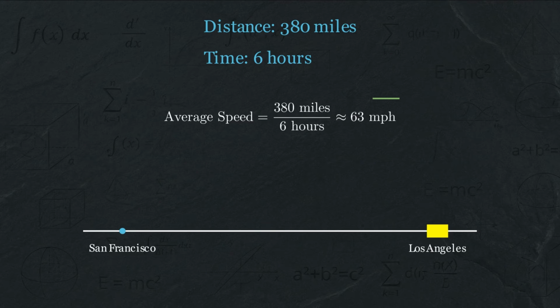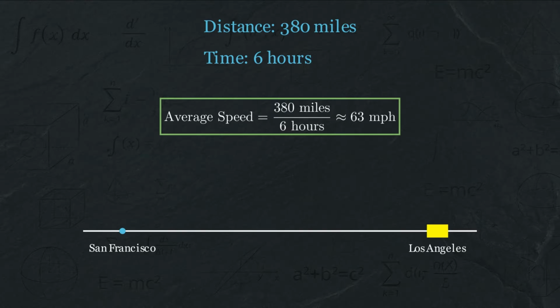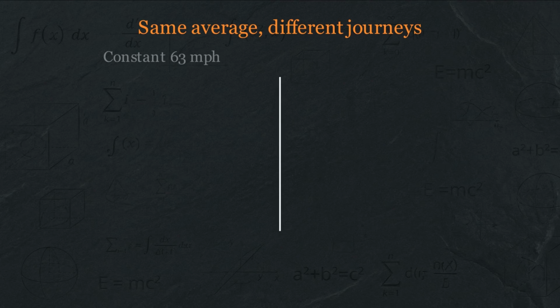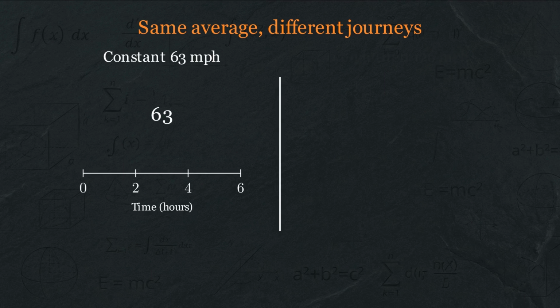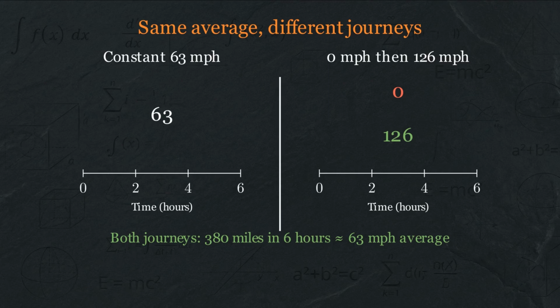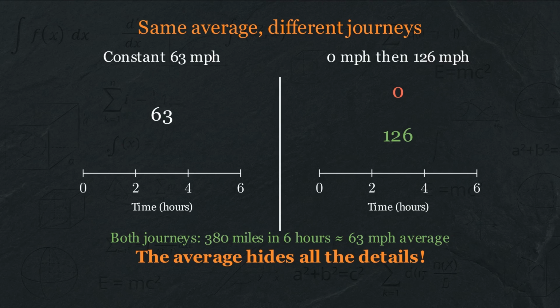Simple arithmetic. But let's be precise about what this number actually means. This average speed of 63 miles per hour doesn't tell you what happened during your journey. You could have driven at exactly 63 miles per hour the entire time. Or you could have been stuck in traffic for 3 hours, then sped along at 126 miles per hour for the remaining 3 hours. Both journeys have the same average speed, but they're completely different experiences. The average washes out all the details.